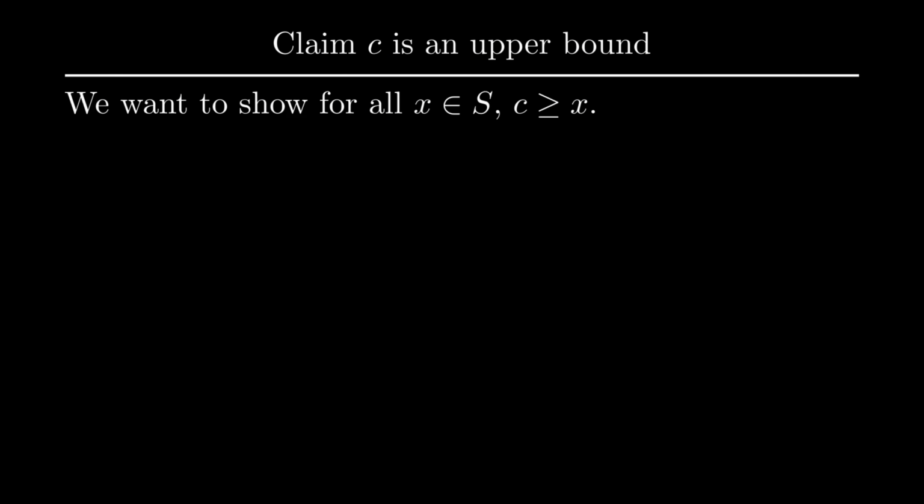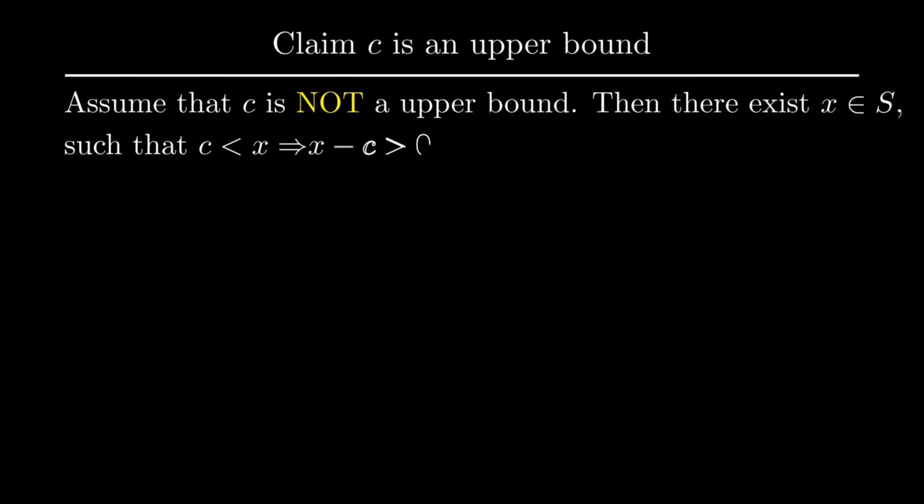We're going to argue this by contradiction. So suppose that C is not an upper bound for S. That means that there exists at least one element in S, let's call it x, that is strictly bigger than C. If no such element existed, then C would just be an upper bound. So what do we have now?